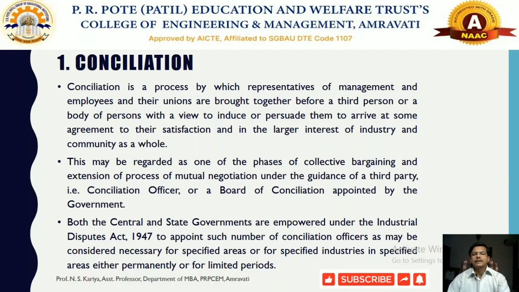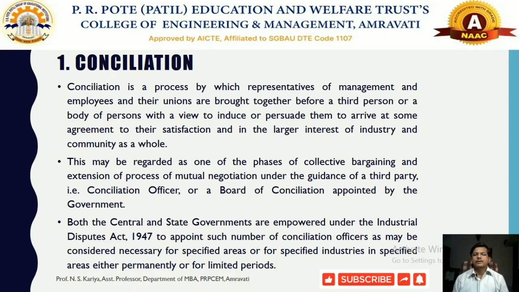Conciliation is one of the very initial processes. It is something like the process of collective bargaining, wherein the representatives of the management, employees as well as trade union come together in front of a third person or a body of persons, with a view to induce or persuade them to arrive at an agreement to their satisfaction in the larger interest of the industry and the community as a whole.